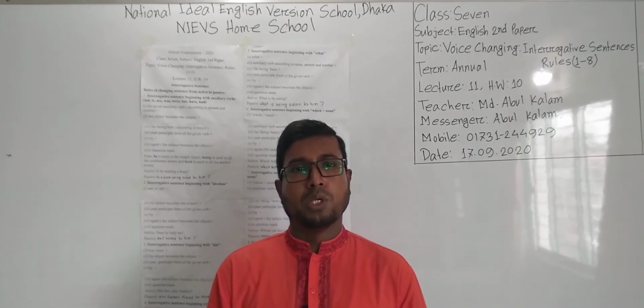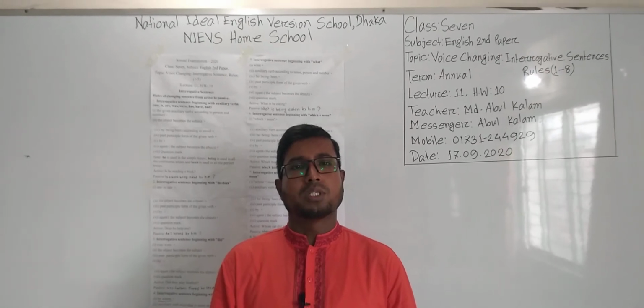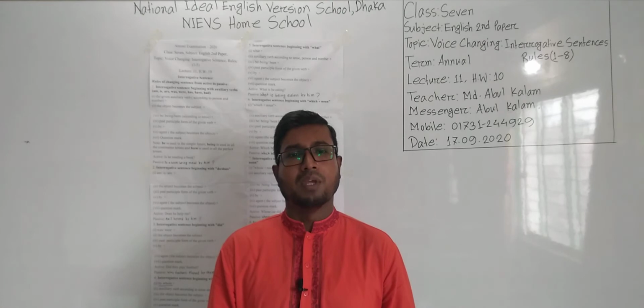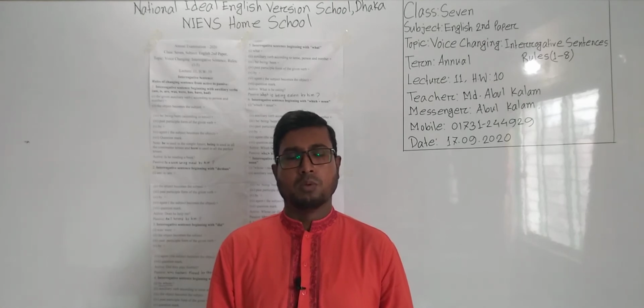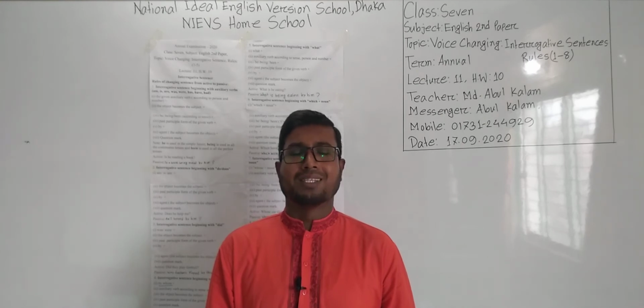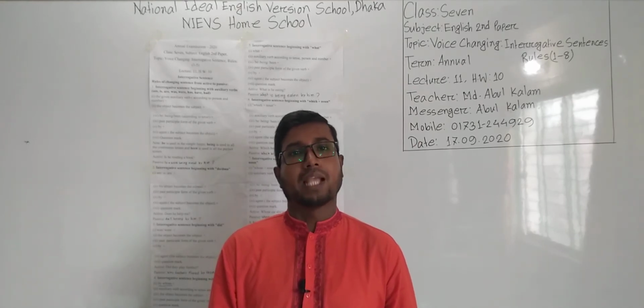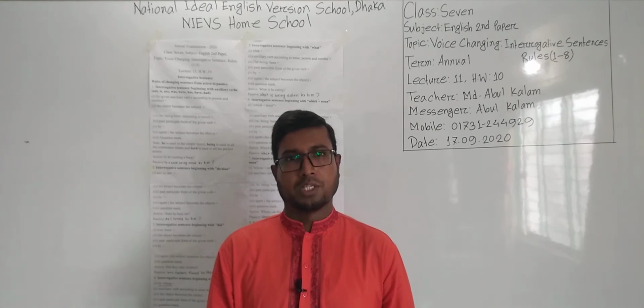You will do rules number 1 to 5. Nobody will write the formula or the structure. You will write number 1, then the active sentence, then the passive. Number 2, active sentence, then the passive. Only the examples you will write as your SW.